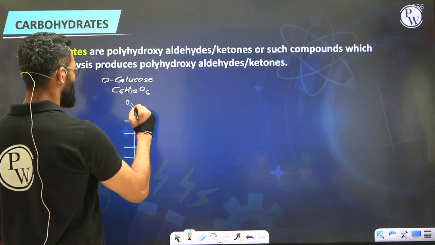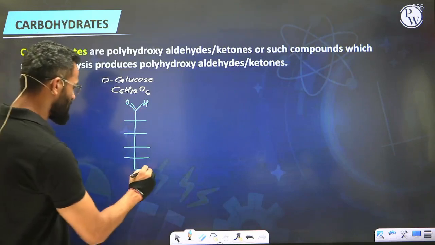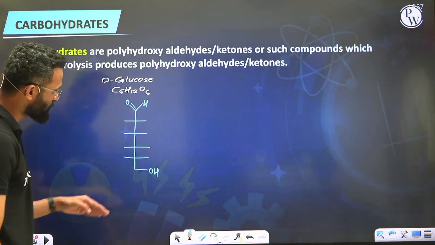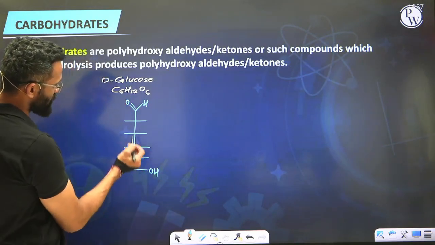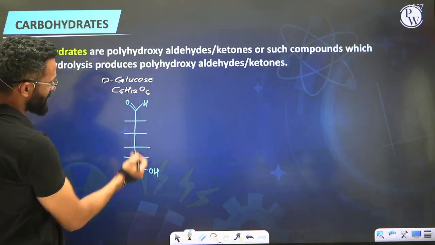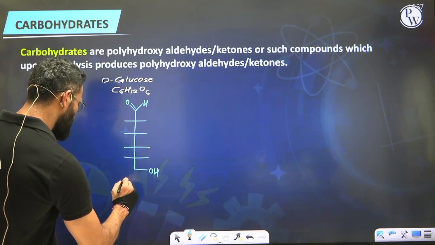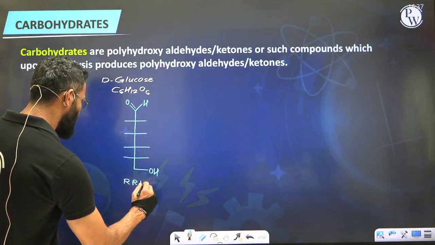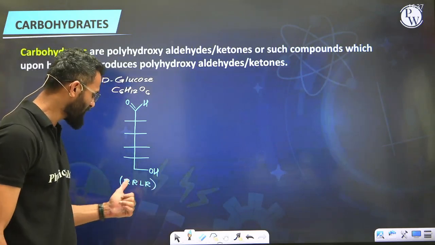So the first carbon we made aldehyde. See, I'm putting that in the Fischer's projection. The last carbon I made primary alcohol. Now as you move from bottom to top, you will see that the valencies of the fifth, fourth, third and second carbon are yet to be satisfied. Those valencies I'm going to satisfy with the hydroxyl group in a sequence of RRLR. This is just a way to remember. RRLR stands for right, right, left, right.